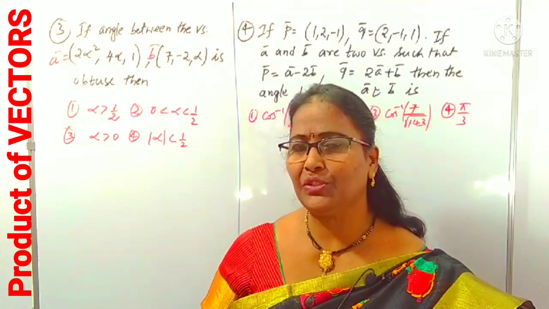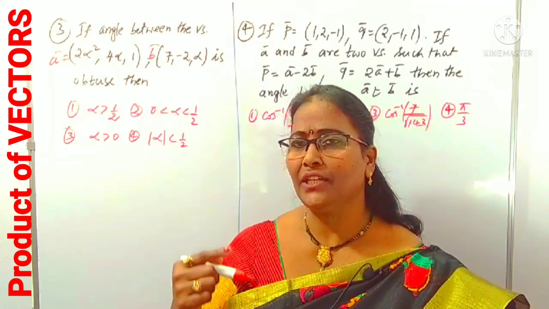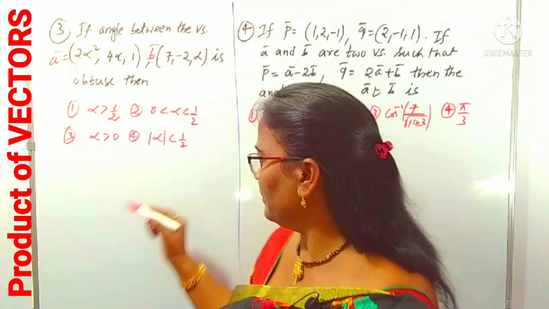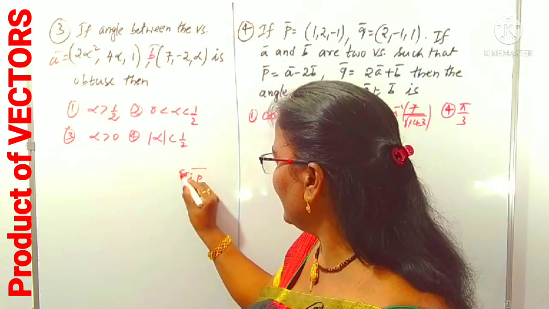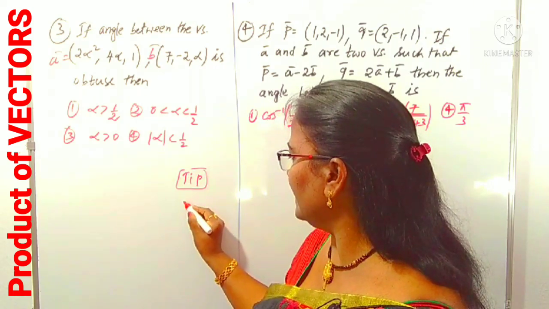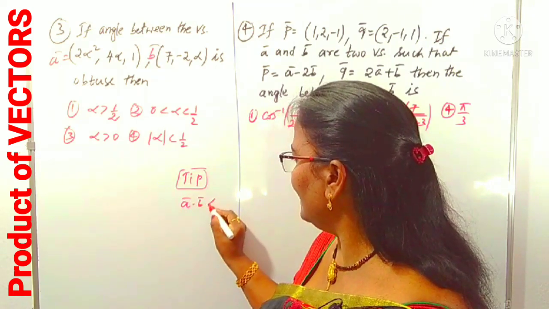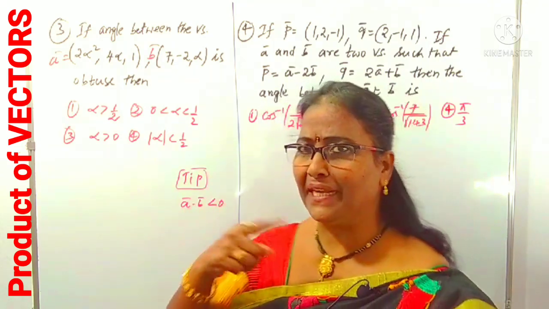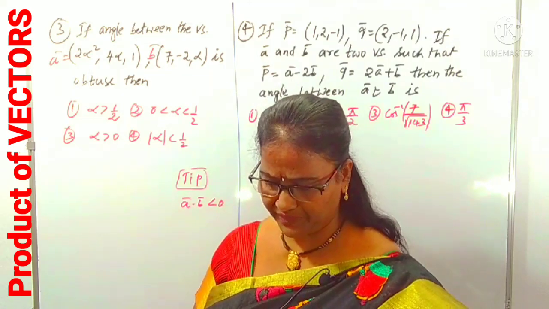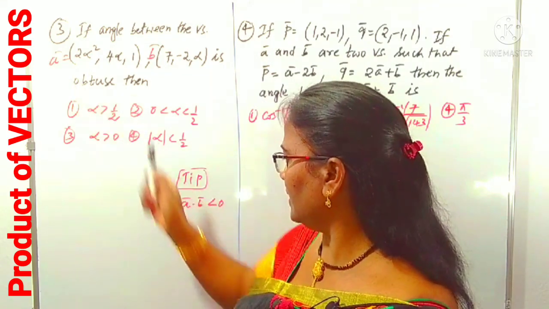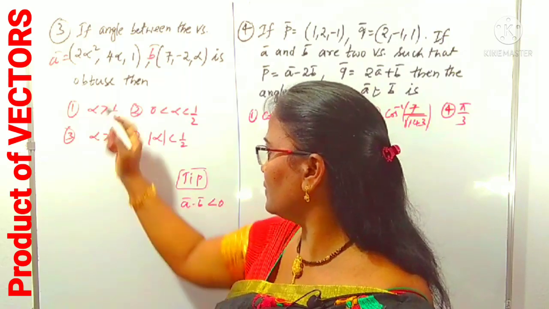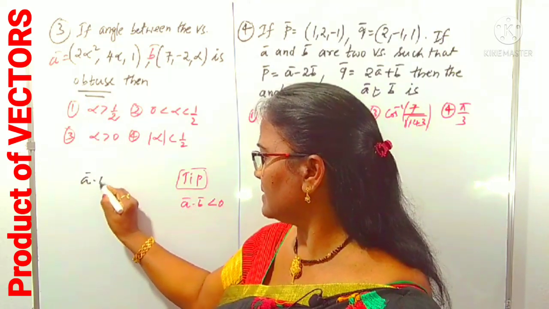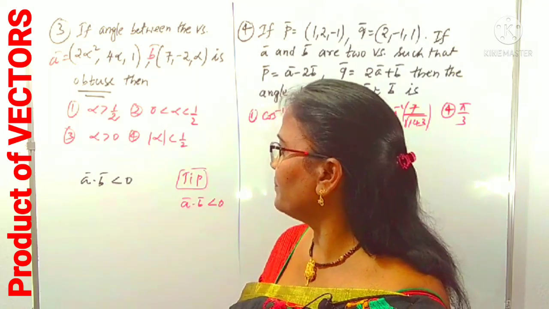When the angle between the two vectors is above 90, the dot product of those two vectors is less than 0. That is the tip you have to remember. If the angle between them is obtuse, then the dot product of them is less than 0. In case of an acute angle, A dot B must be greater than 0. Here indirectly you have to take A dot B less than 0 because it's given that the angle is obtuse. So A dot B must be less than 0.